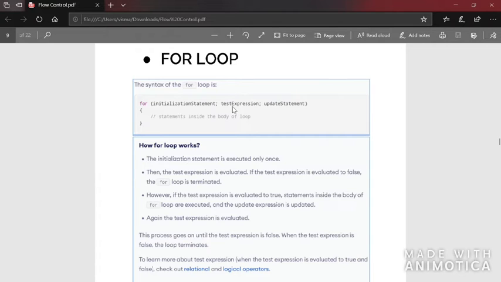And then we have a test expression. Test expression means the condition which should be checked. Then we have the update statement, that is for updating. Now remember the example I gave you for adding the value 1 to a 10 times. First time you will add 1 to a, second time you will add 1 to a, third time you will add 1 to a, 10th time also you will add 1 to a, but the 11th time you shouldn't add 1 to a.